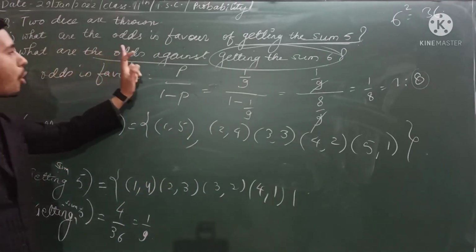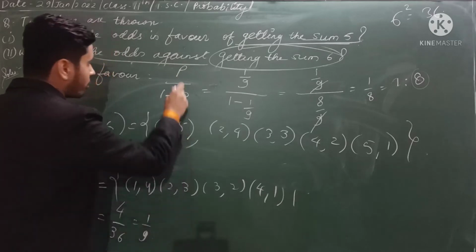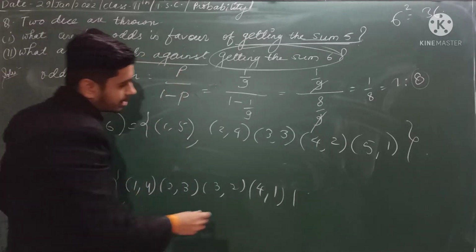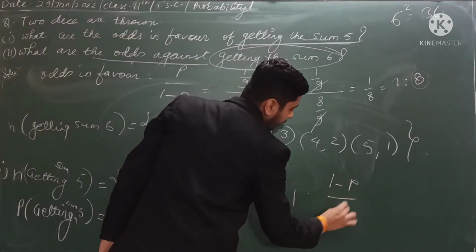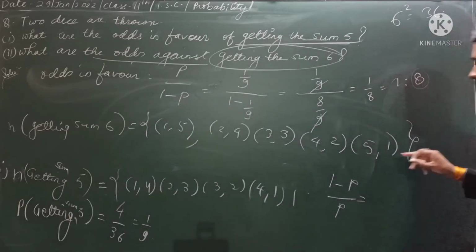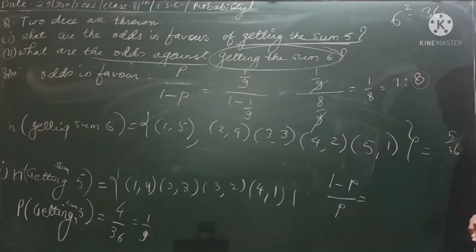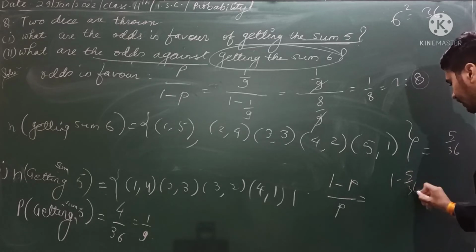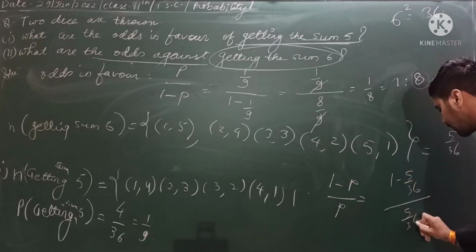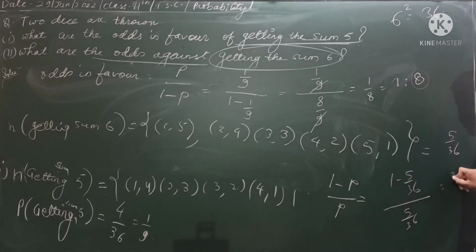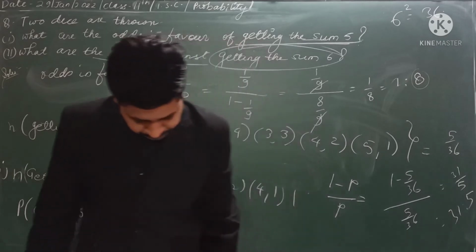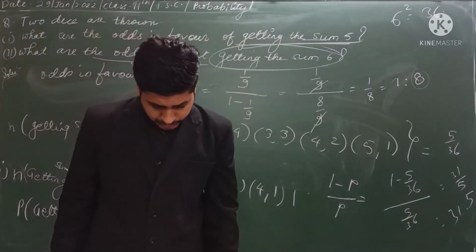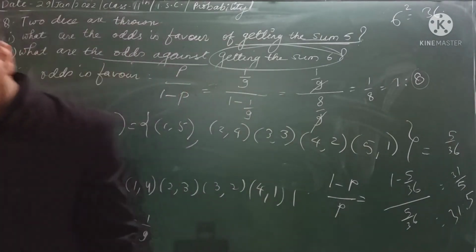So what is odds against? The formula for odds against is in the reverse order, that means 1 minus P upon P. So here what will be the probability? 5 by 36. So 1 minus 5 by 36 upon 5 by 36. On taking LCM, you will get 31 upon 5, which is 31 is to 5. I hope this question is clear to you. Now let us go to the next question.